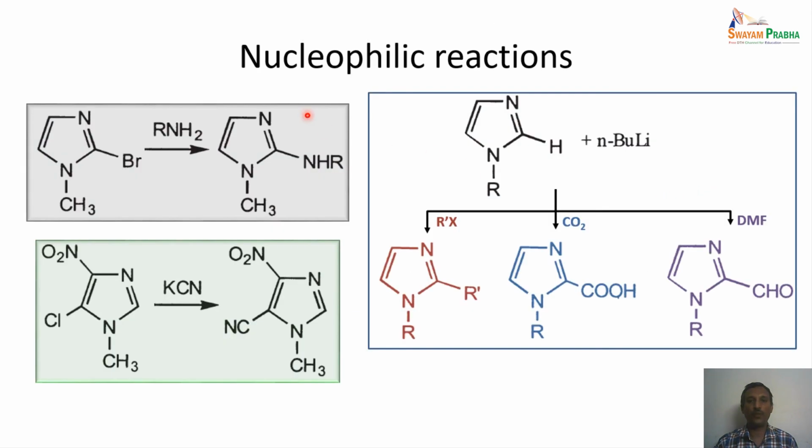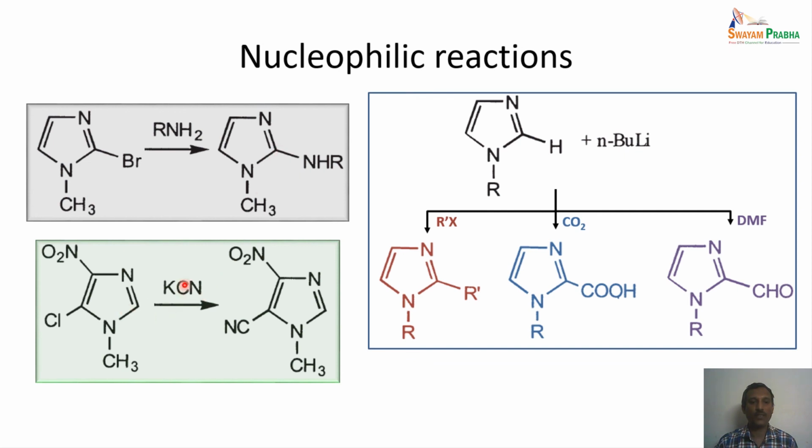So here we will see more examples of the nucleophilic reaction. In all the cases you can see that if we are using primary amines, the bromine can be replaced with the corresponding amine. So this leads to the nucleophilic attack on this 2 carbon.